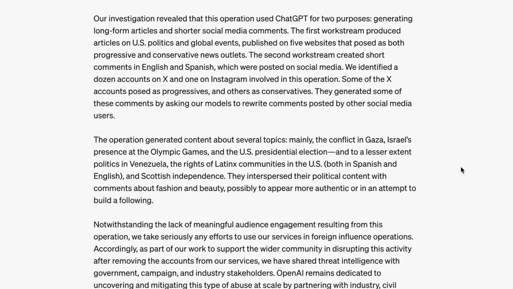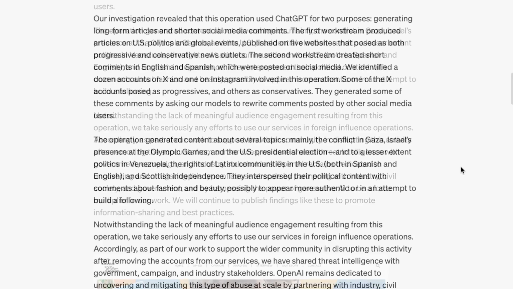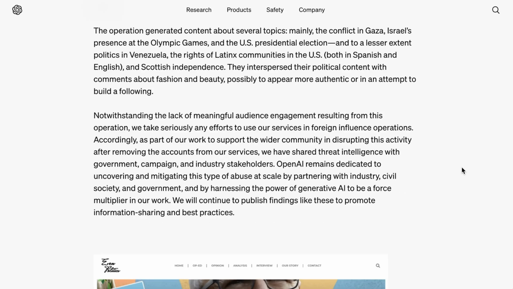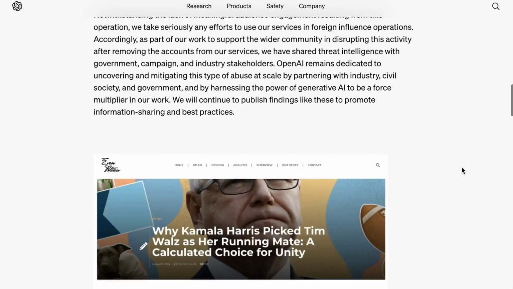Storm 2035 was using ChatGPT both to generate long-form articles as well as to generate shorter social media comments. The content that was created was published to both progressive and conservative news outlets, and the social media accounts that were created posed as both progressives and conservatives. And interestingly, OpenAI says they interspersed their political content with comments about fashion and beauty, possibly to appear more authentic or in an attempt to build a following.